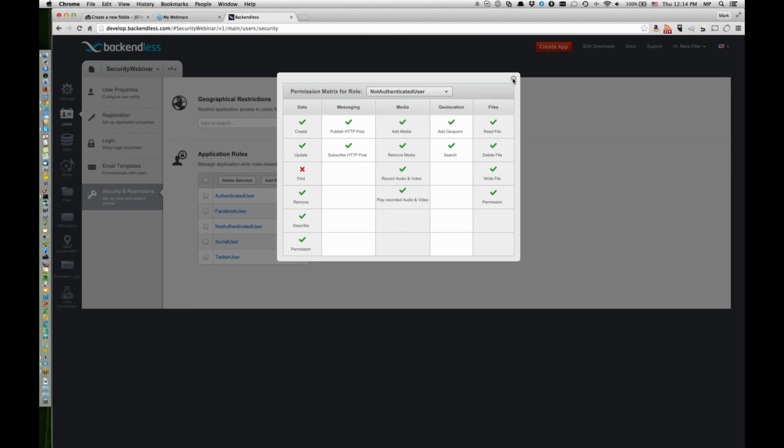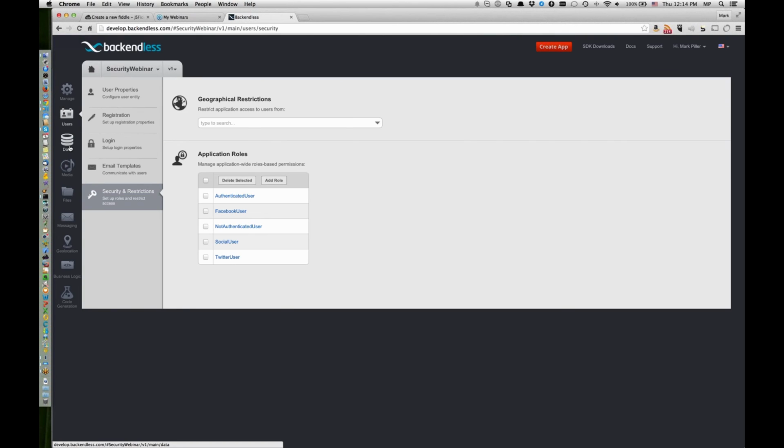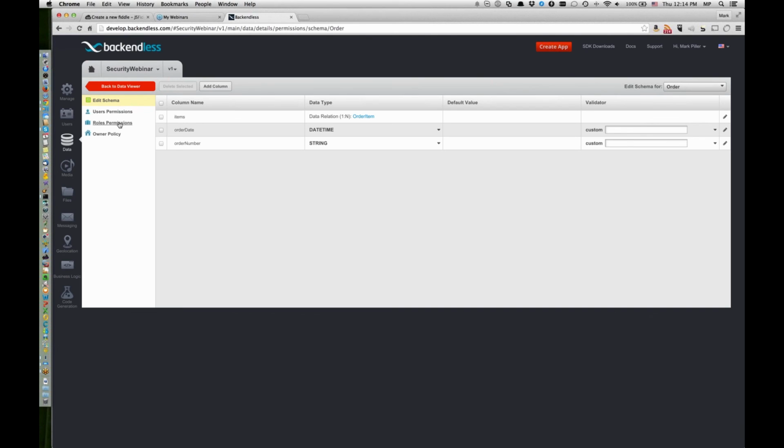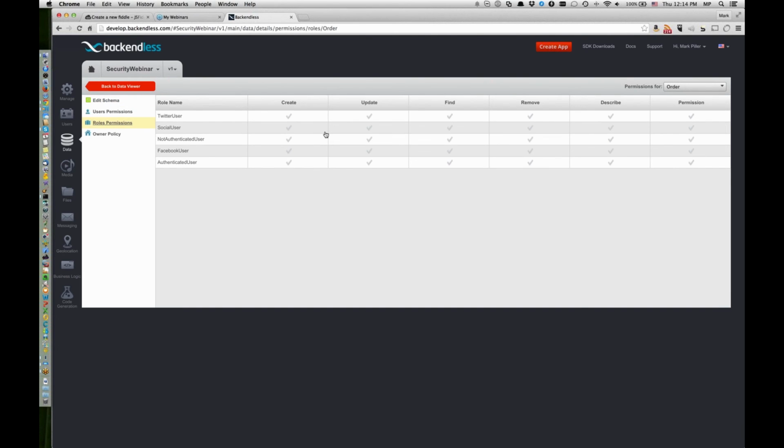It is also possible to change this where, let's say, we're going to grant it for the not authenticated user. Go back to data, and since we're working with the order table, we can do exactly the same restriction at the order table. Notice that if I click on table schema and permissions, and then switch to roles permissions, we have a list of all the roles right here.